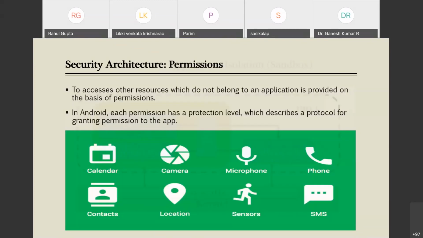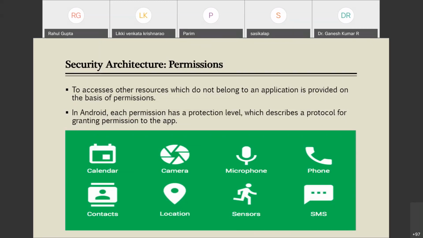Now next is security architecture with permissions. As I already told you, one thing is application sandboxing, that none of the apps can access other apps' resources, but another security feature is provided by permissions. There are various popular permissions like calendar, contacts, camera, location, microphone, sensors, phone, SMS. All such permissions are asked for by the different utilities that you install on your Android mobile platform.